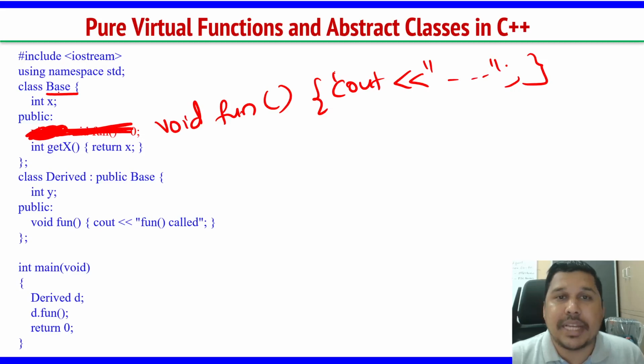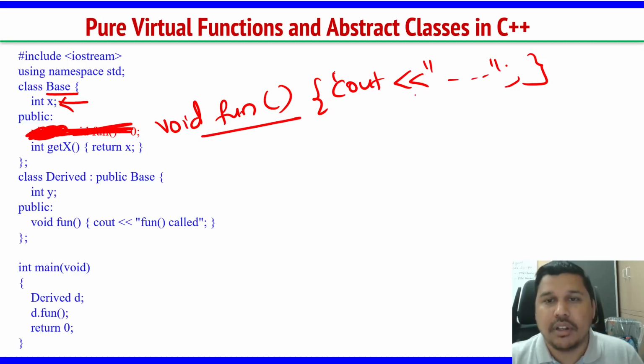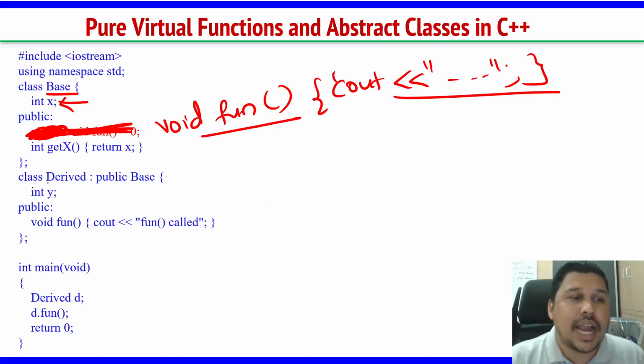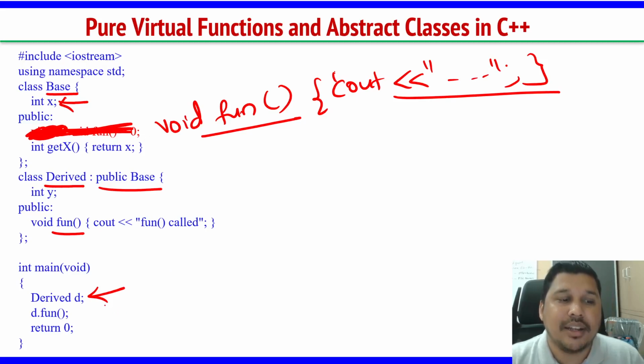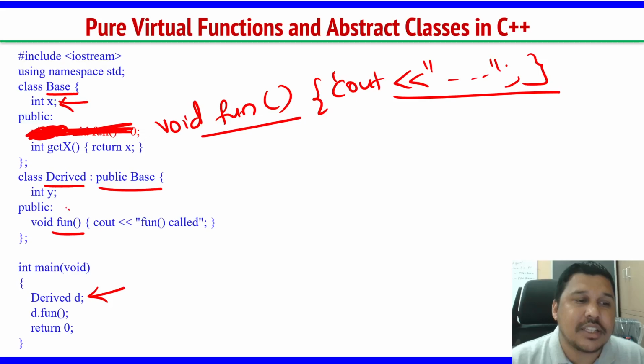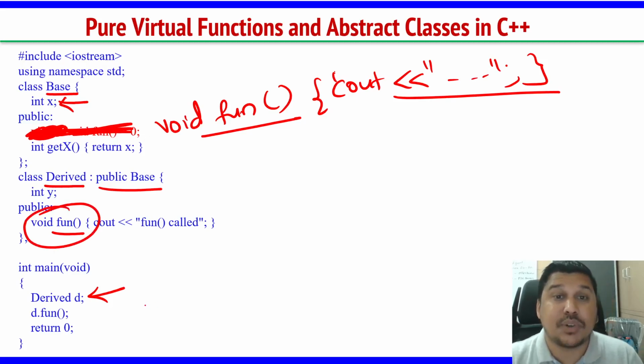There is a base class with a private data member X, and in public I have a function void fun with some set of statements inside it. I have a derived class which is derived from this base class. Here also I have a function fun, right? When I create an object of the derived class and write d.fun, which one is being executed? This one is being executed. This is our understanding, right? We know this will be executed because the derived class object will execute this.